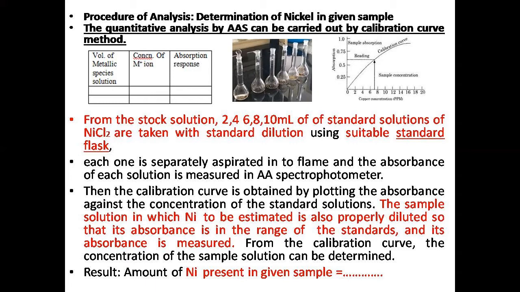After this is over, you have to take a solution of the element under analysis. If you want to find the concentration of nickel in a given sample, that is also taken in the same way and diluted. After this is over, you need to aspirate each one.